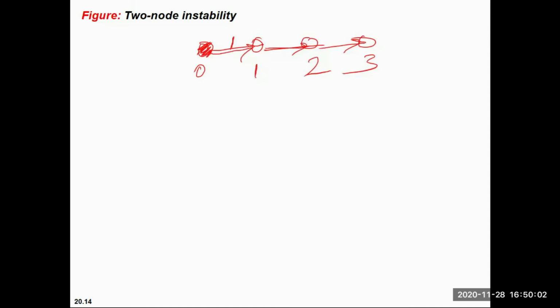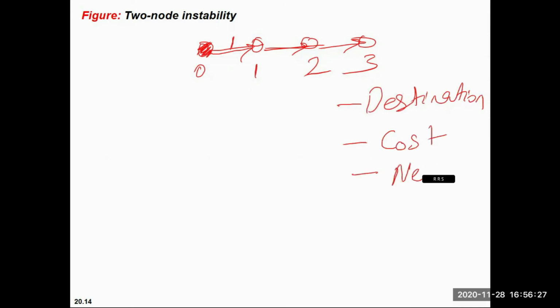Each router will keep three pieces of information. One is destination, another is cost, and another is next hop. And whenever they are passing their information, two pieces of information are received via update. So this is the main thing in distance vector routing, and now we will see one problem in distance vector routing, and the problem is the count to infinity problem.